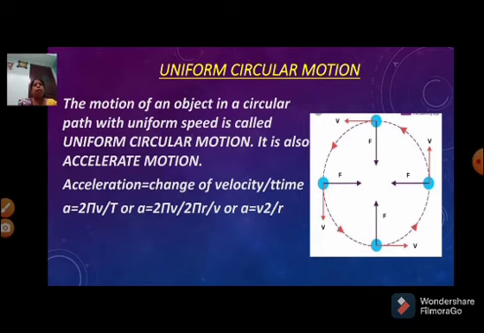2 pi r means it is the total circumference of a circle, I mean the perimeter of the circle. So a is equal to v by t, or a is equal to v by 2 pi r by v. If you cancel 2 pi, therefore a is equal to v square by r. Okay, student.